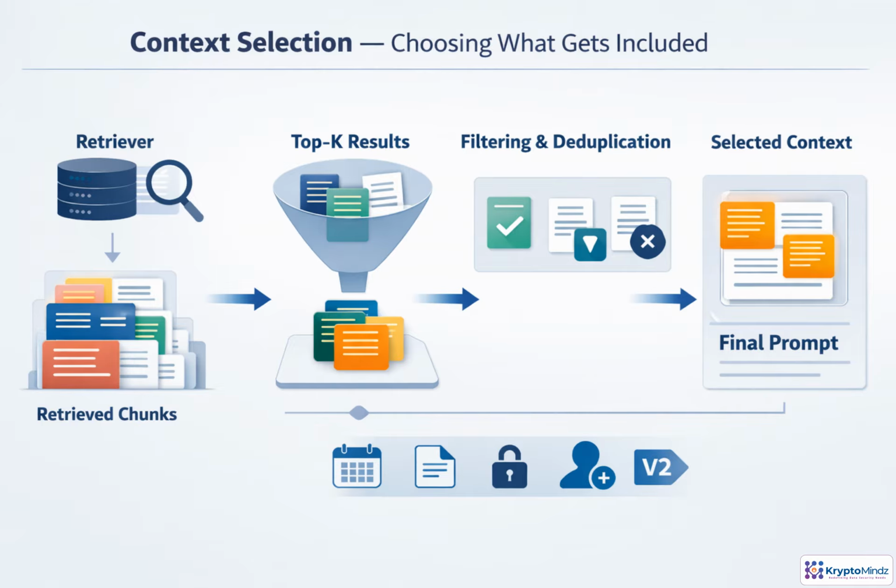Retrieval gives us candidates, not the final context set. Context selection narrows those candidates to the chunks most likely to answer the user's question. Start with top K results, then filter for true relevance, permissions, freshness, product version, and document type. Remove duplicates or overlapping chunks. The goal is not maximum context. It is the cleanest, most useful context the model can reason over.